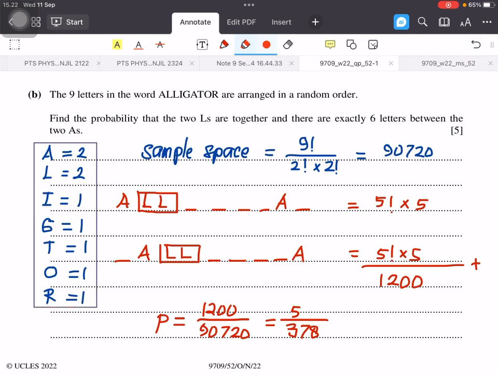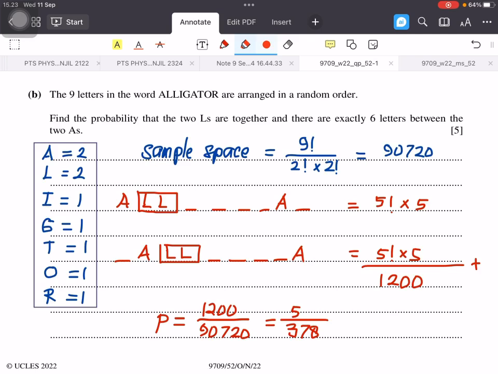So in that case, we have to put the 2 L's in between the 2 A's, something like this. If the 2 L's are not in between the A's, then there are not enough letters in between, because we need 6 letters in between the A's.